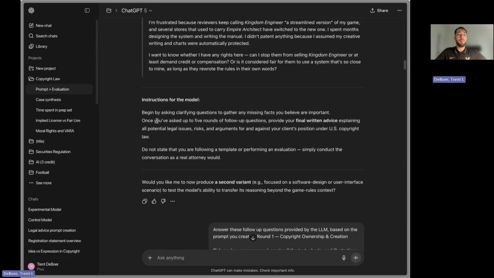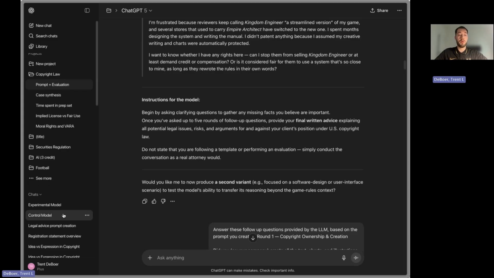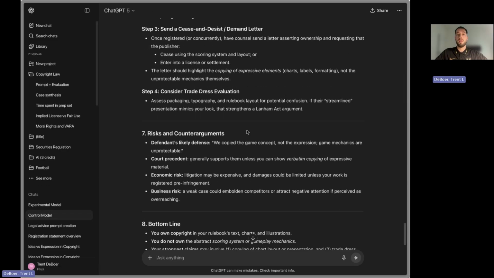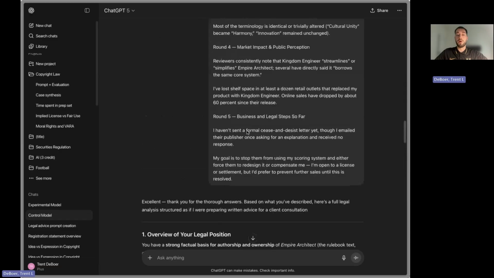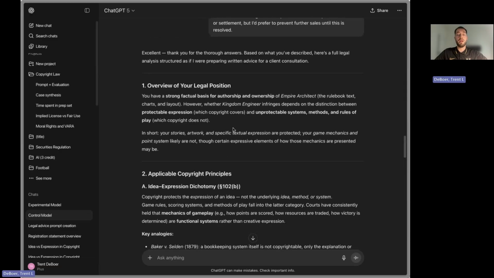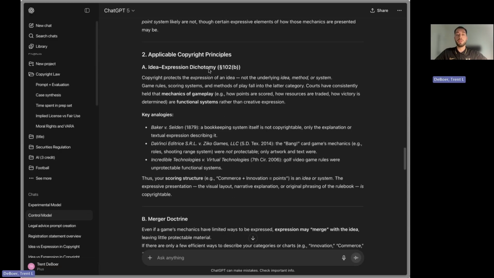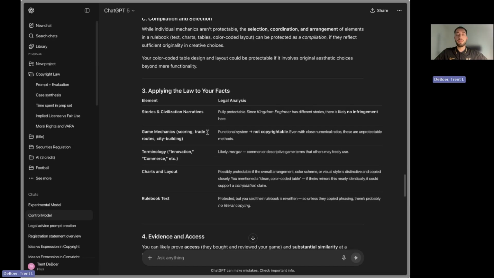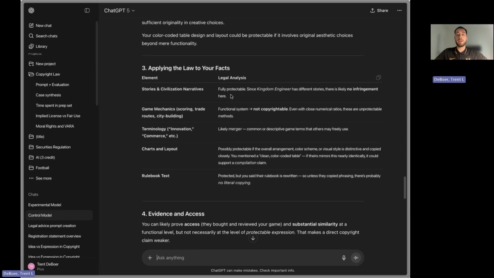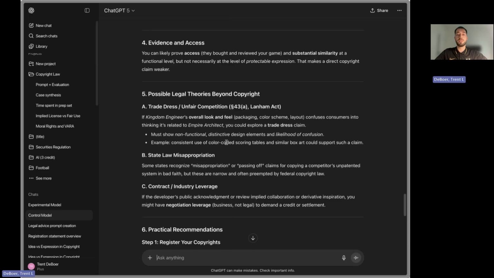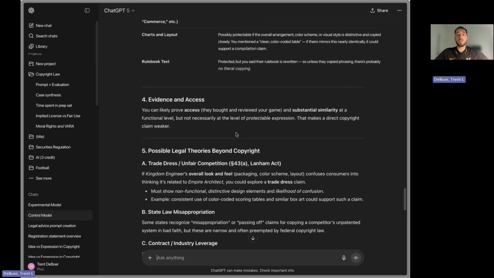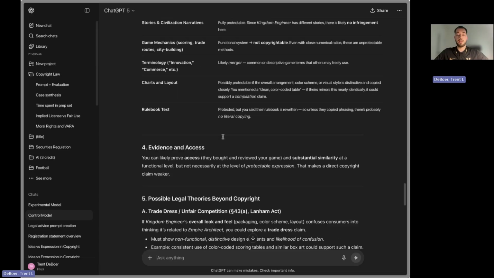So I then input all of that into a control model, which is regular ChatGPT 5, and it gave me this nice long response, giving an overview covering two of the major areas of the doctrine, which is Section 102(b) and Baker versus Selden, which is good. However, for the rest of it, it doesn't really reconnect those areas of the law to our facts. It just kind of analyzes it, which is, again, if that was a law school exam, you'd get essentially no points in that section of their analysis.